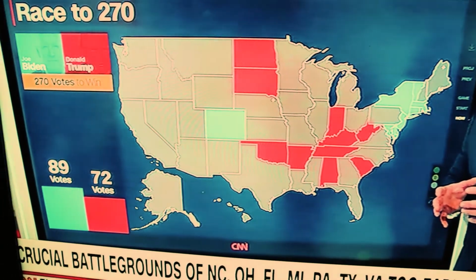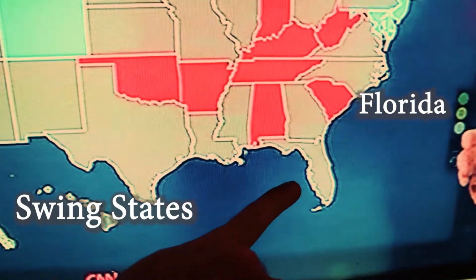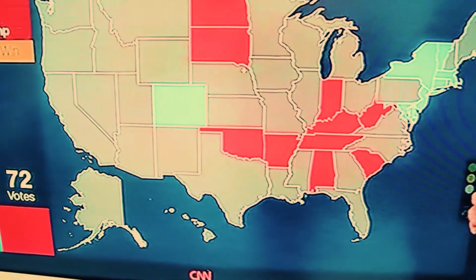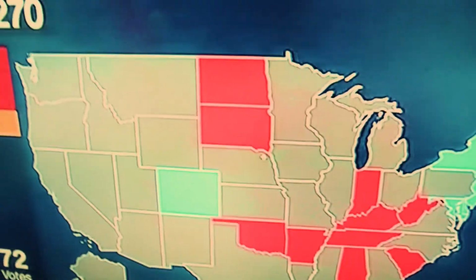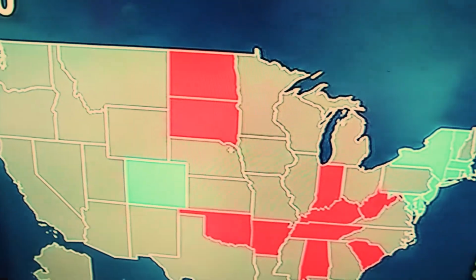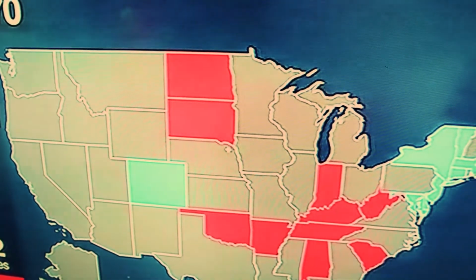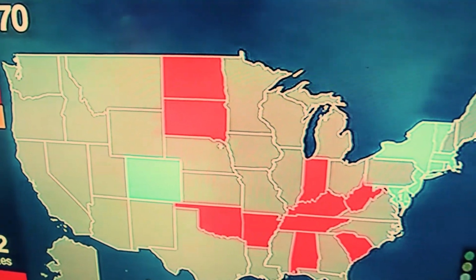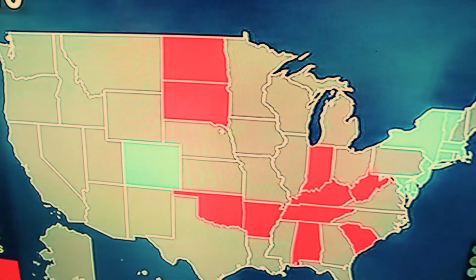The other types of states are swing states, like Florida. Florida, we never really know who Florida will vote for, Trump or Biden, or Republican or Democrat. So we call Florida a swing state because it swings from Democrat to Republican. You never really know where it will be until after the election. Minnesota, where I live, is typically pretty safe for Democrats. But this year, it seems that Republicans are trying very hard to swing the state the other way.